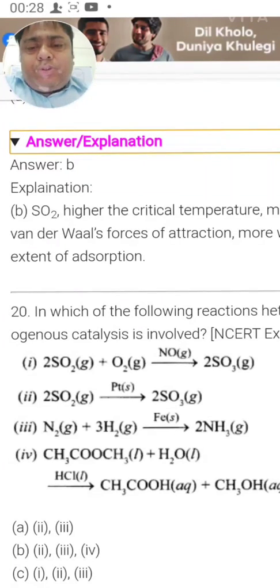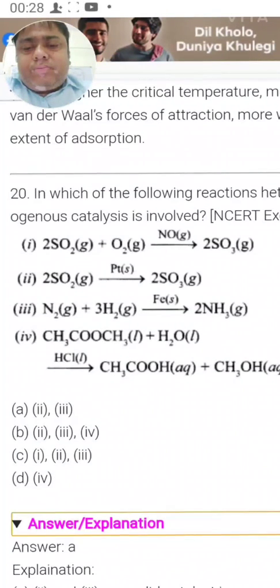In the second option, gas, solid, gas is there, and in the third option, gas, solid, gas is there. So I think 2 and 3 both are right. So if we have any option in which 2 and 3 are there, that should be the right option. So this is right and this is also right, and hence option A should be right. Let us check. Yes, option A is right.